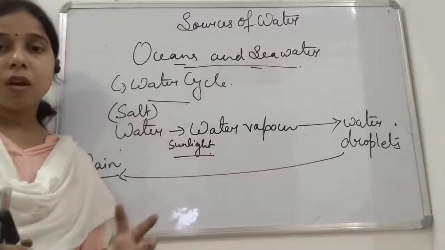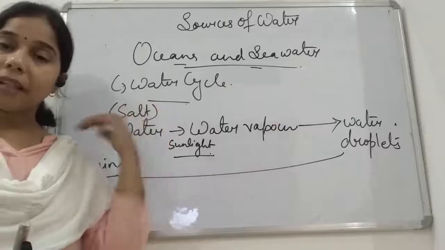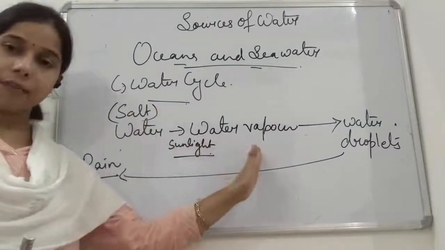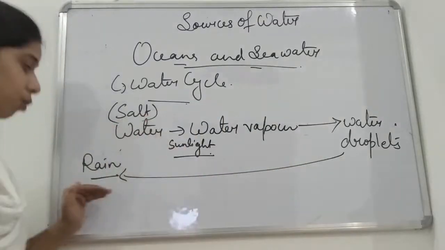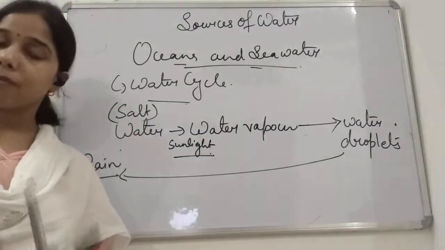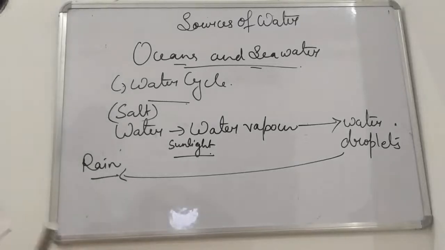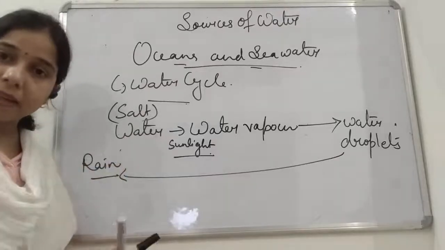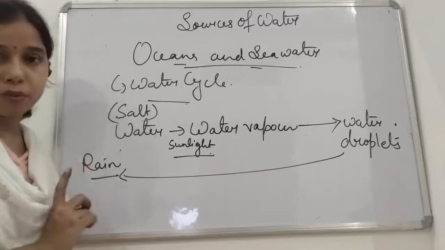Most of the water gets evaporated from the ocean and the sea only, and this sea and ocean help in evaporating the water to water vapor. Finally water vapor is converted into water droplets and comes to the ground in the form of rain. This rain is the pure form of water. It means it does not contain salt in it. So although we cannot drink this ocean and sea water, it helps in giving us a pure form of water, students.